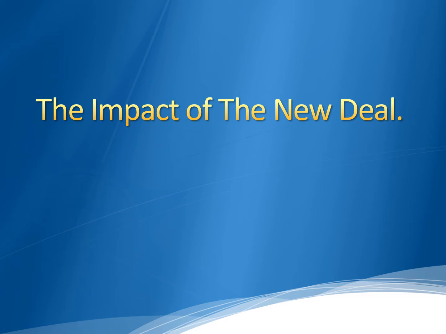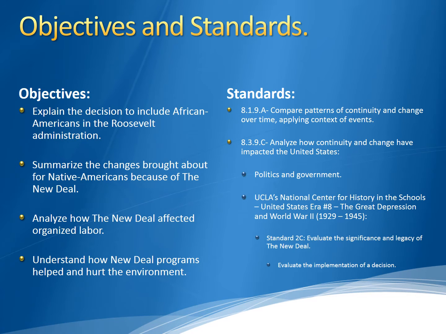Today we're going to look at the impact of the New Deal. So here are our objectives and standards: to explain the decision to include African Americans in the Roosevelt administration, to summarize the changes brought about for Native Americans because of the New Deal, to analyze how the New Deal affected organized labor, and to understand how New Deal programs helped and hurt the environment. And if you want to take a look at those standards, please.